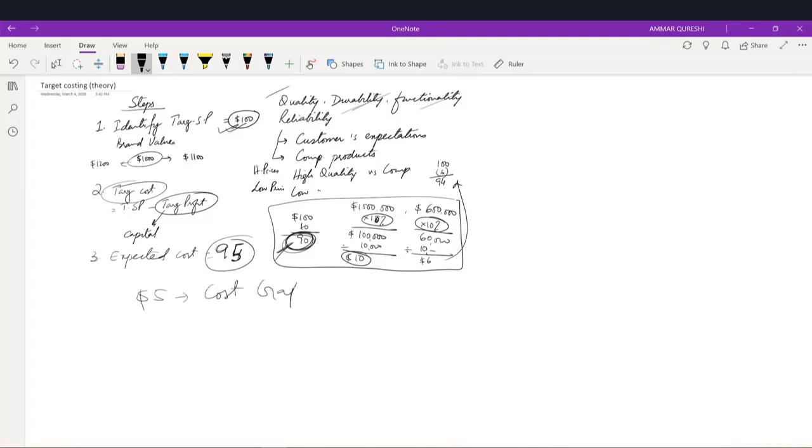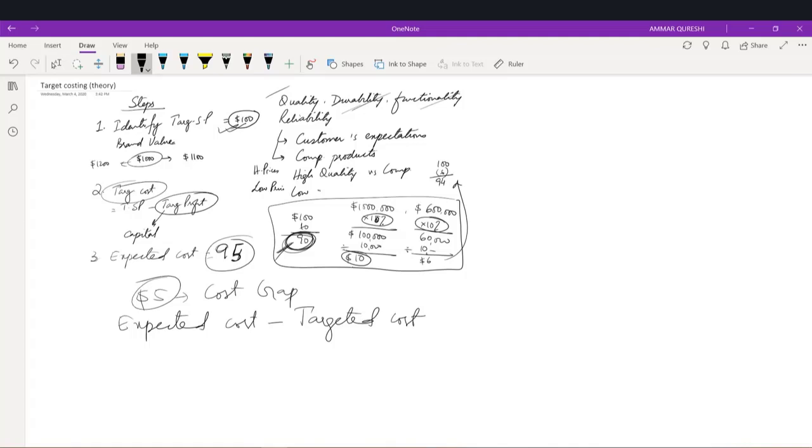Now, what is the cost gap? The cost gap is the difference between expected cost and targeted cost. Now what we need to do is identify how we can eliminate or reduce this $5 gap. There are a lot of things to consider at this phase, at this stage.